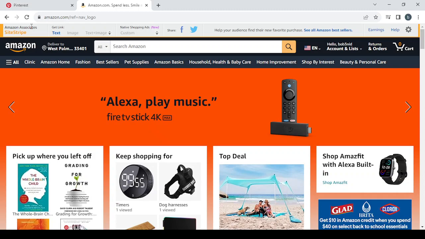It takes from 24 hours to 48 hours, and after it's approved, you will go to Amazon.com and sign in with the email you created your Amazon Associates account with, and you will see this gray bar in the top, and this gray bar will allow you to get your affiliate links.